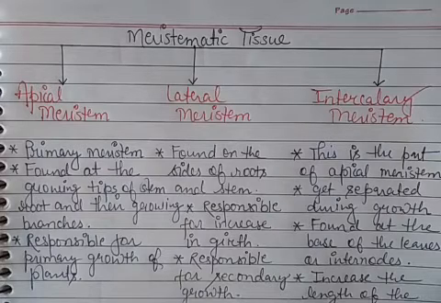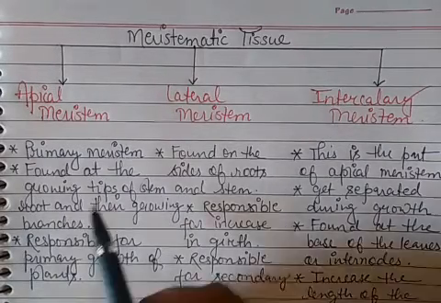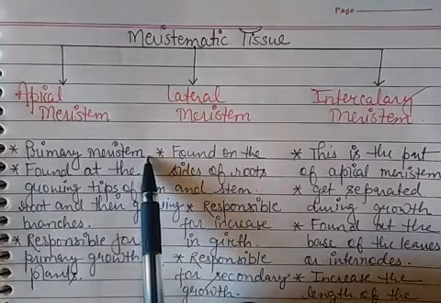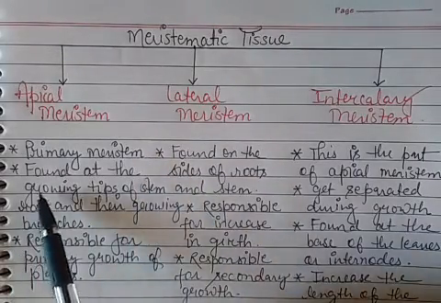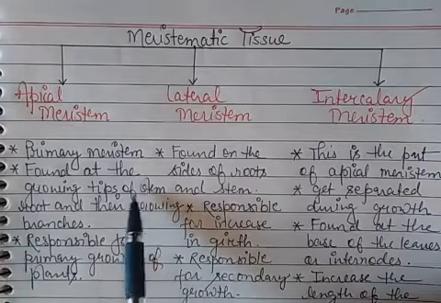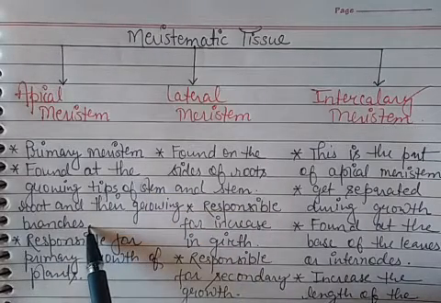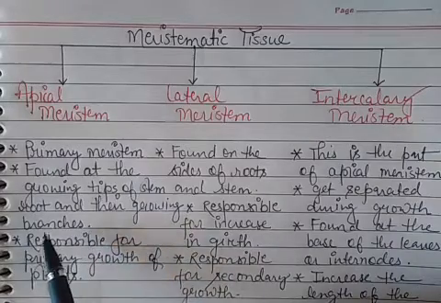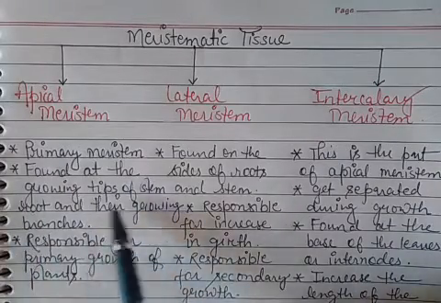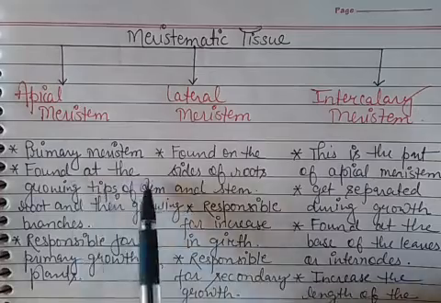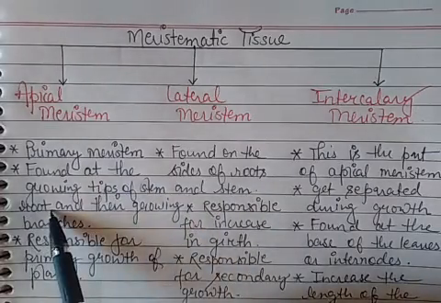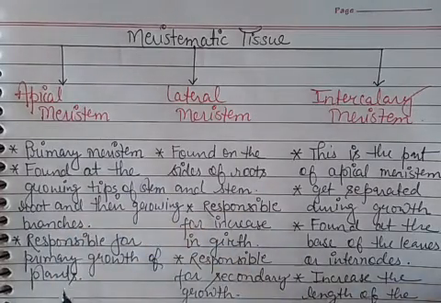The first one is apical meristem, and this is the primary meristem. And where are they found? They are found at the growing tips of stem, root and their growing branches. Wherever the plant is growing vertically or lengthwise, they will be found there, means at the growing tips of stem and root and their growing branches.